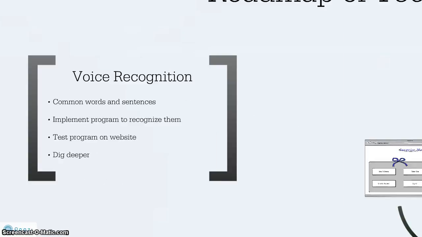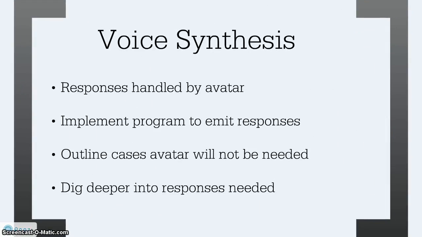On the other hand, with voice synthesis, we're going to start by outlining the responses that the avatar will handle based on the shopper's request. And then we're going to implement the program to emit those responses, test that program, and outline the cases that the avatar will not need. This way, we know what we're working on and what we're not going to focus on. After this, we're going to dig a little deeper into the responses and figure out cases which we may not have handled and how we're going to handle it when those things come up.